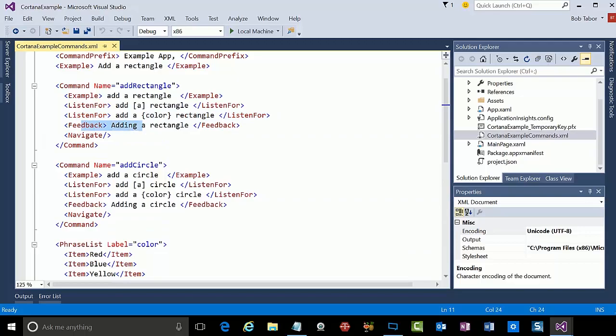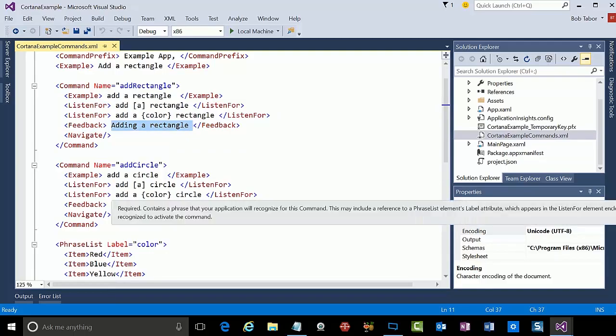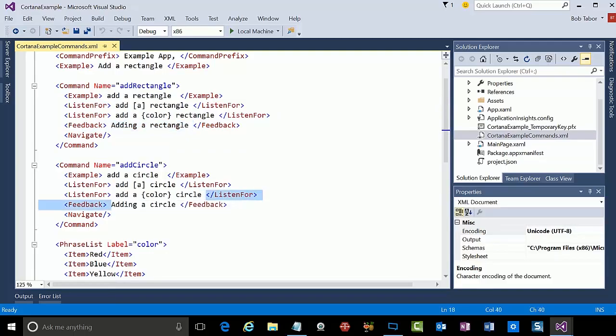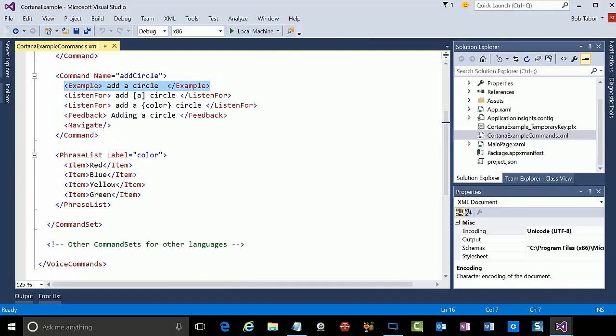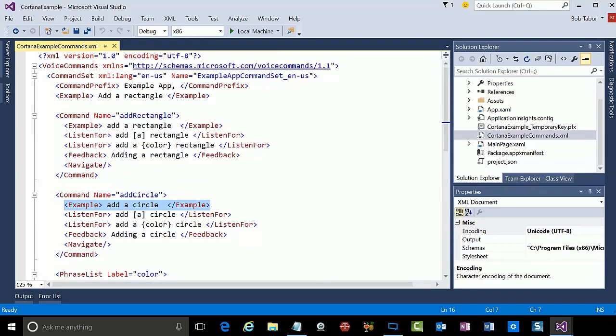Then finally, you can see that there is a feedback command, and this is what she actually says back to the user. She says, okay, adding a rectangle, or okay, adding a circle. Now these are identical except for the fact that I'm using a circle versus a rectangle, and they trigger different commands. Notice that there are other commands that I'm not really using, like this navigate command. That might be useful if I want to navigate to a different page in an application. I'm not really going to demonstrate that here. This also is an example, I think more just for reference than anything else, so that you can remember what this is used for. There are also additional elements that can be used inside of a command set.